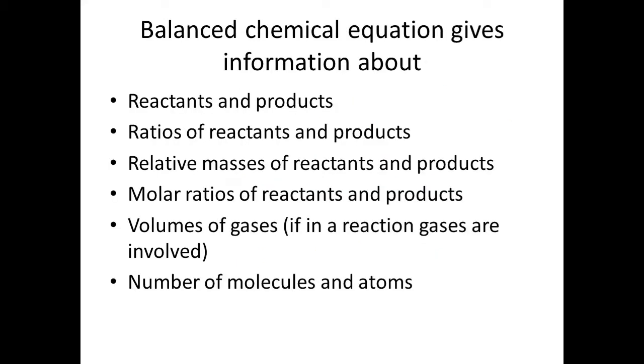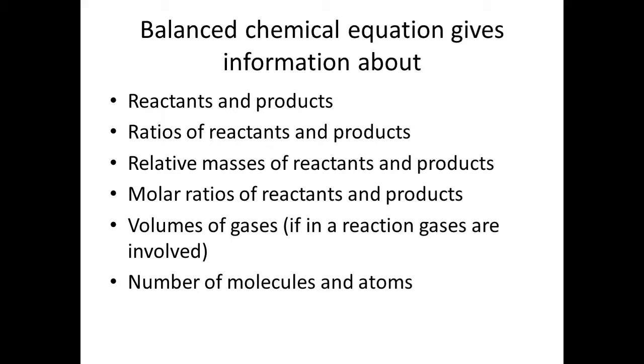Now, balanced chemical equations give information about reactants and products, ratios of reactants and products. What is the ratio? 1 mole of reactant giving rise to 2 moles of product, or 1 gram of reactant giving you 2 grams of product. Relative masses, then molar ratios of reactant and product.